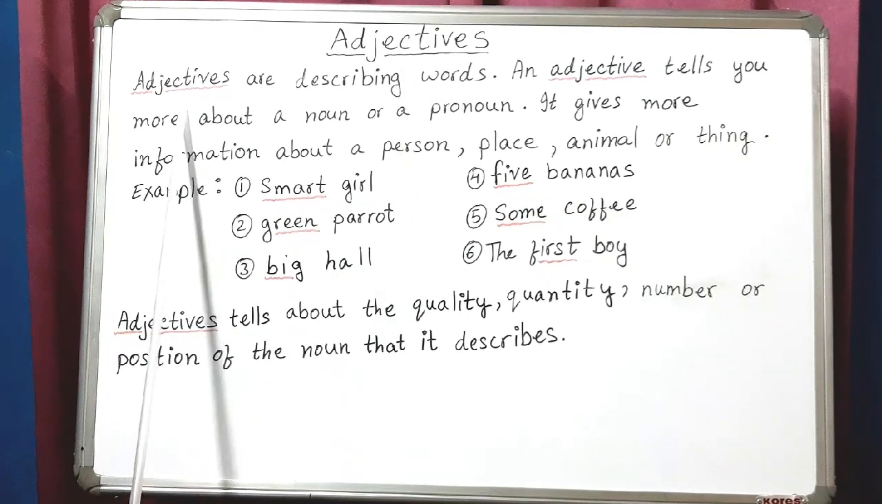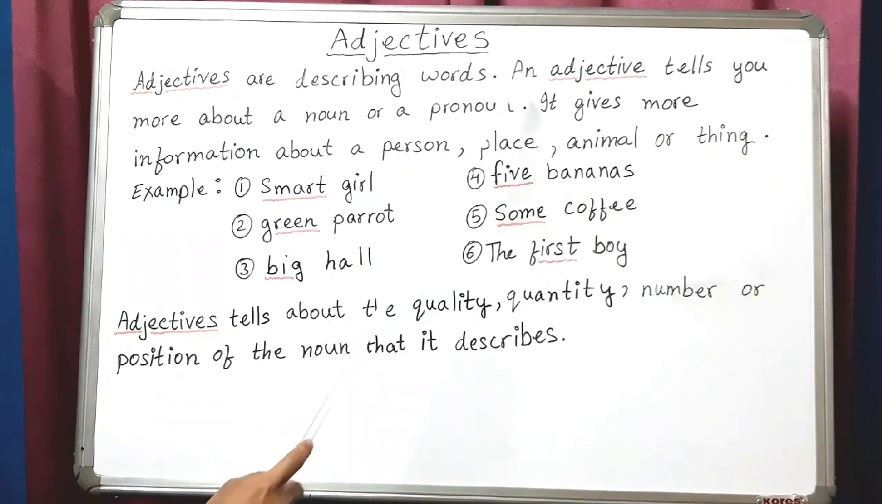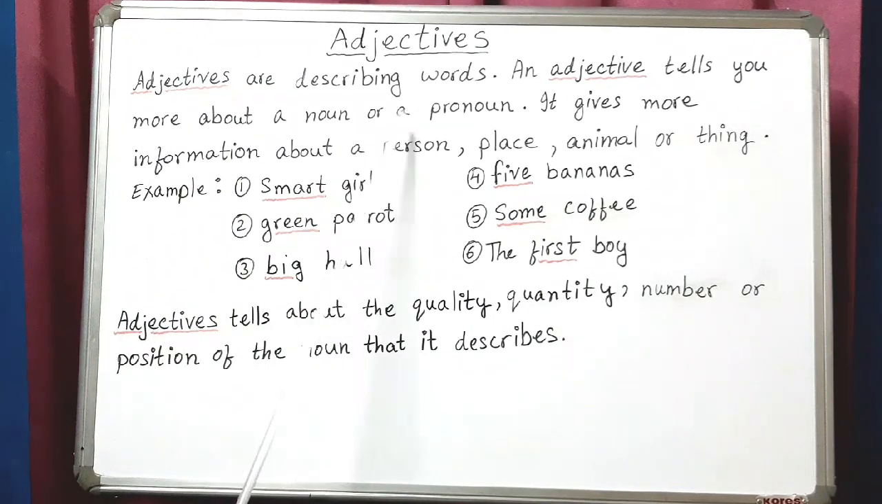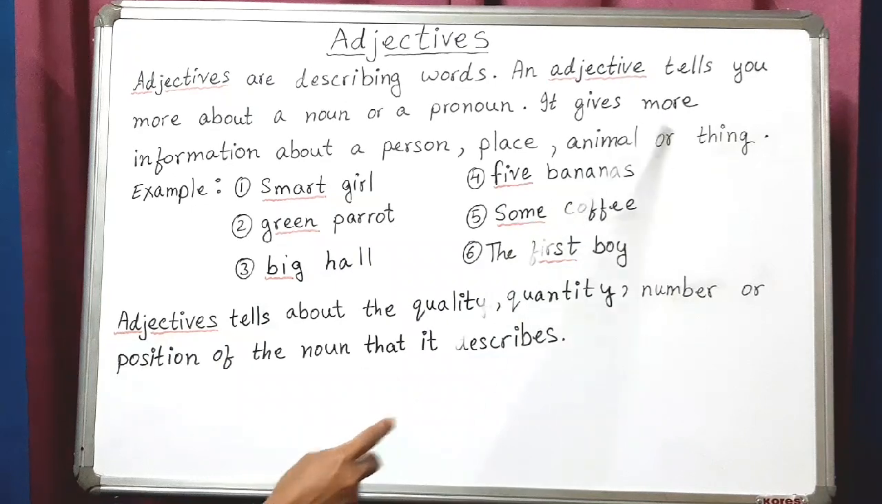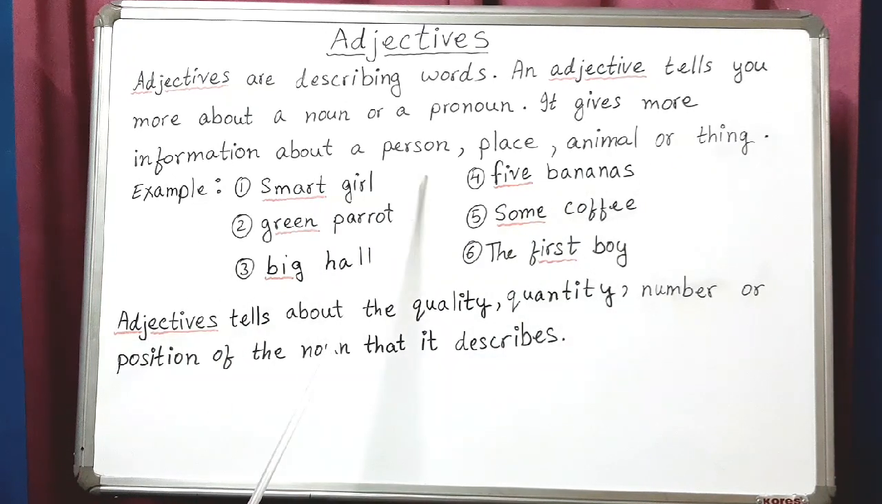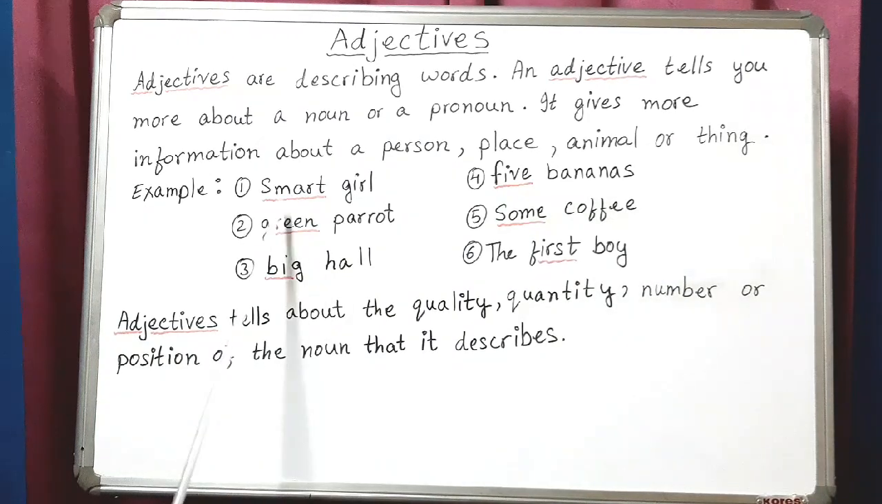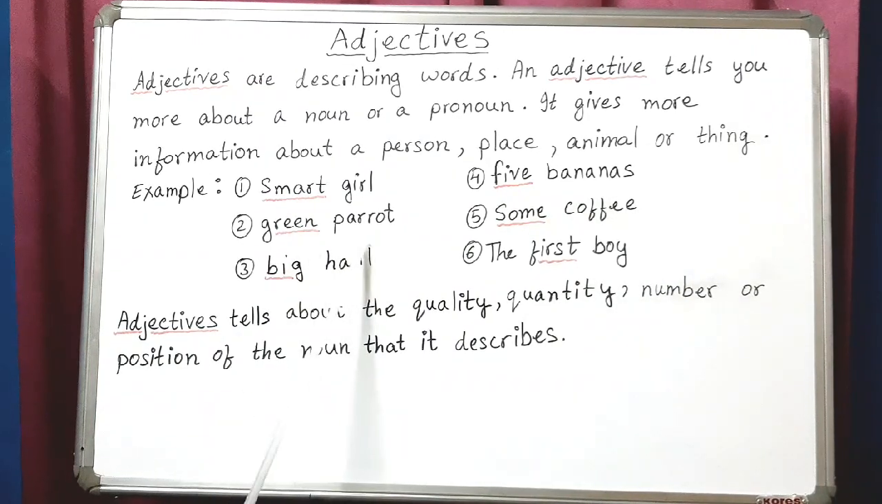Adjectives. Adjectives are describing words. An adjective tells you more about a noun or a pronoun. It gives more information about a person, place, animal or thing. For example, smart girl, green parrot, big hall, 5 bananas, some coffee, the first boy.